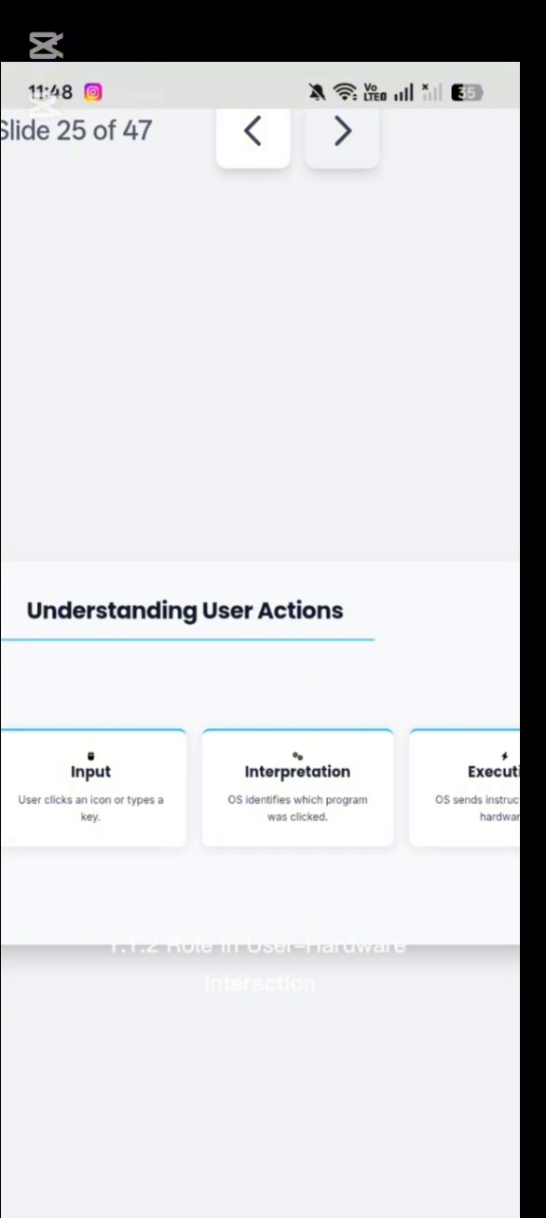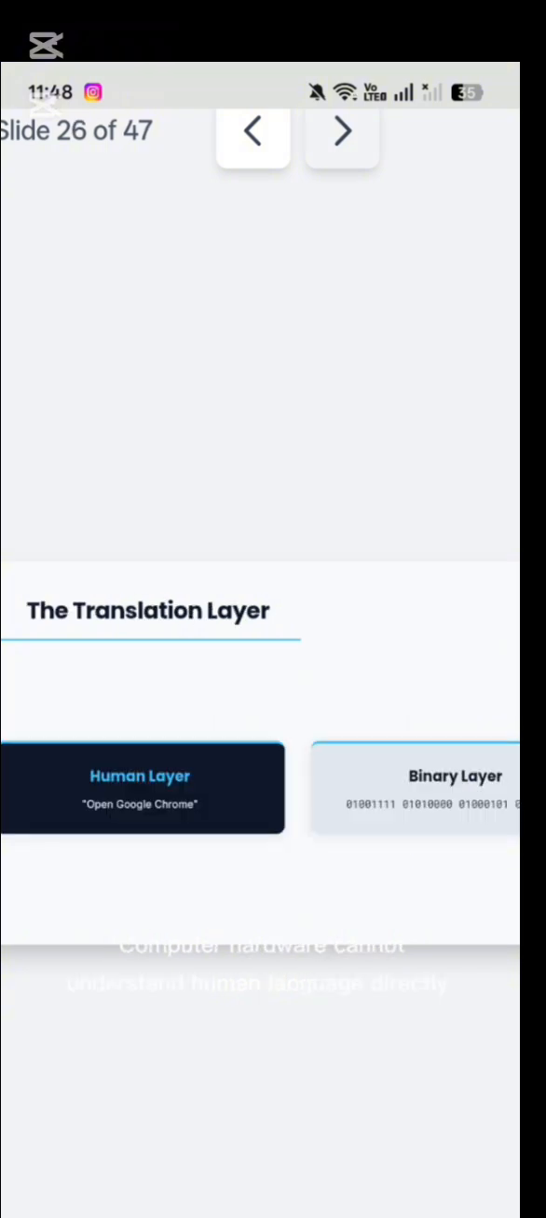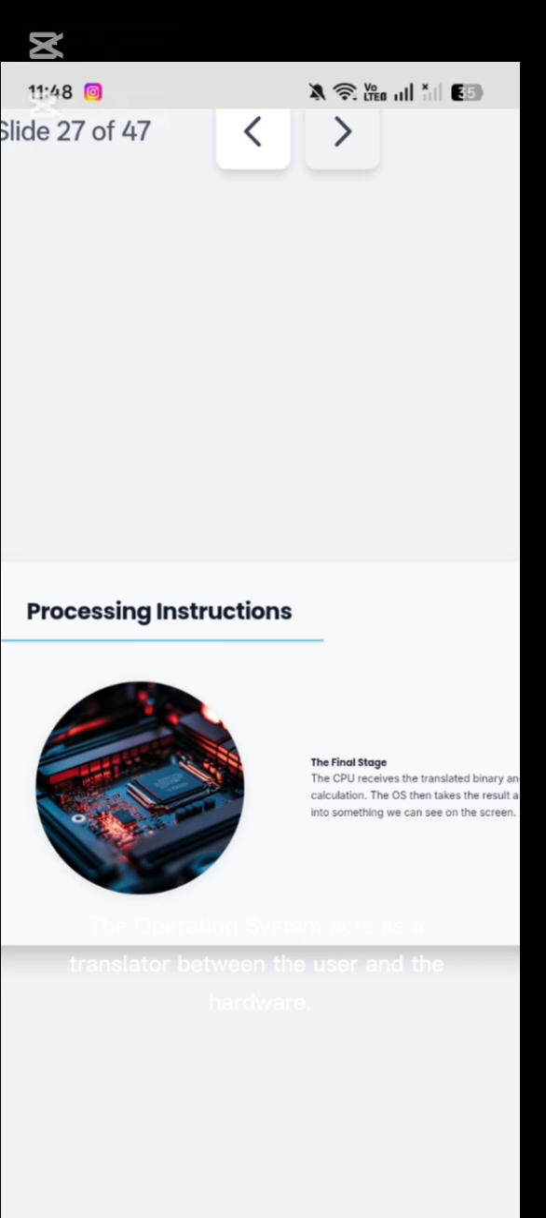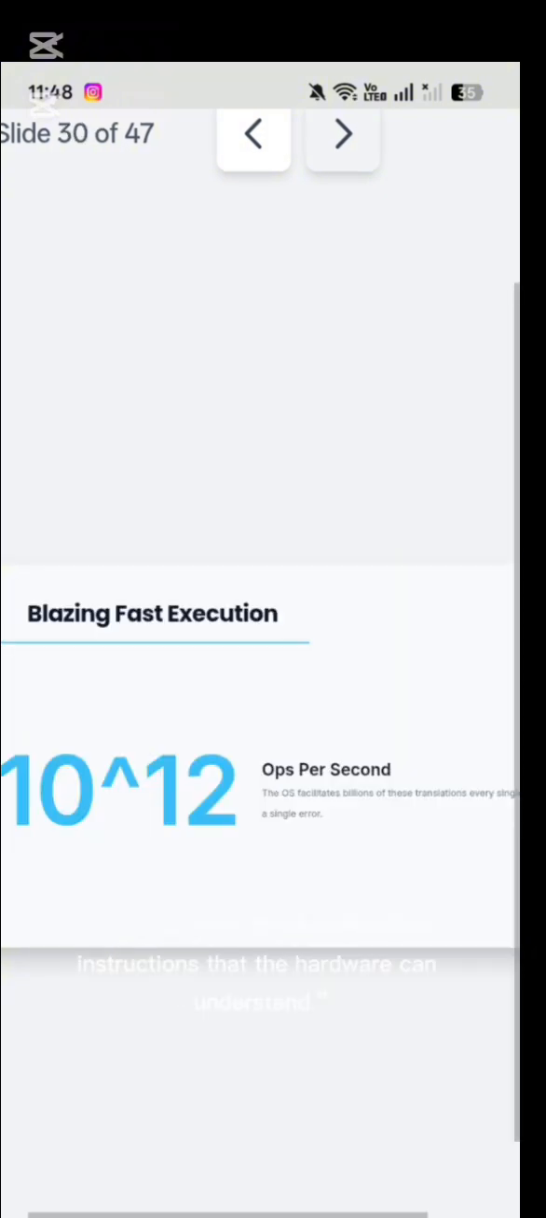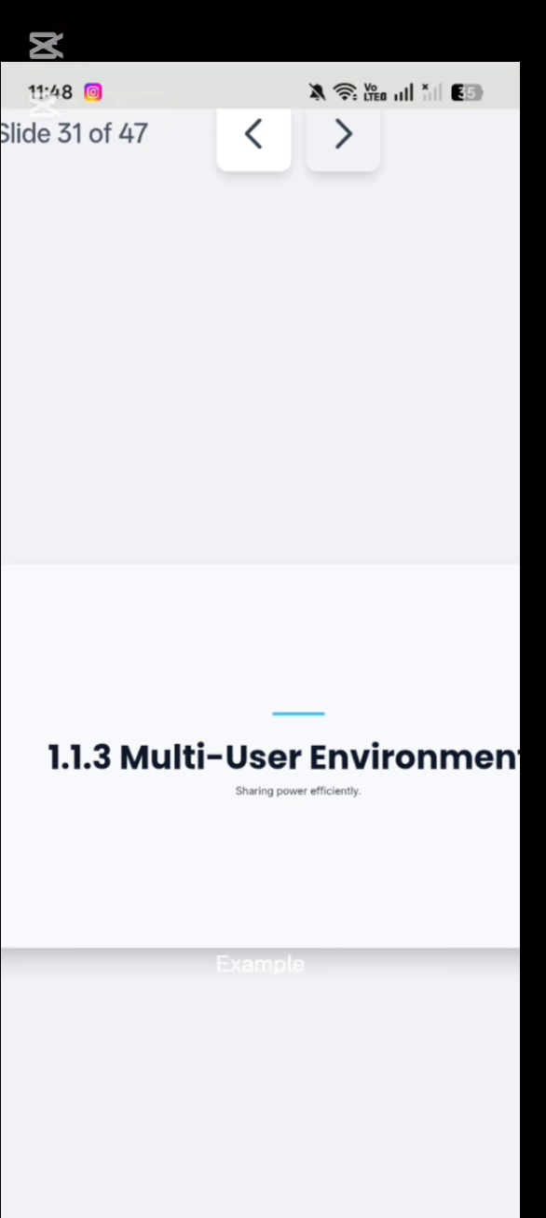1.1.2 Role in user hardware interaction. Computer hardware cannot understand human language directly. The operating system acts as a translator between the user and the hardware. When a user clicks an icon or types something on the keyboard, the OS converts those actions into instructions that the hardware can understand. Example.